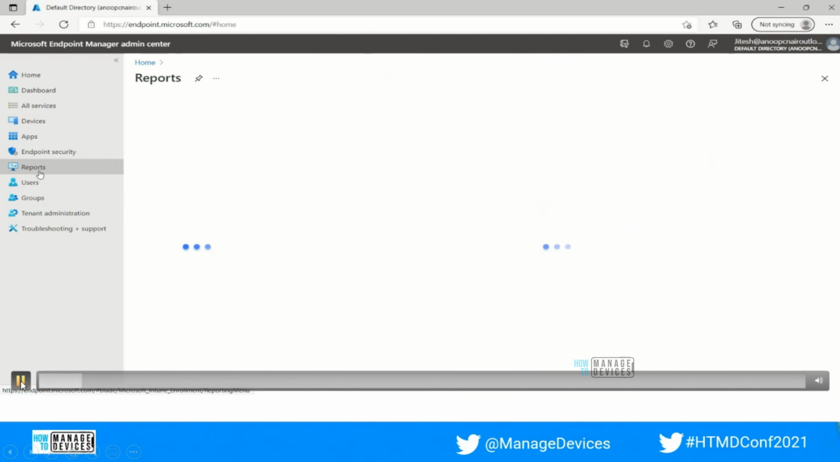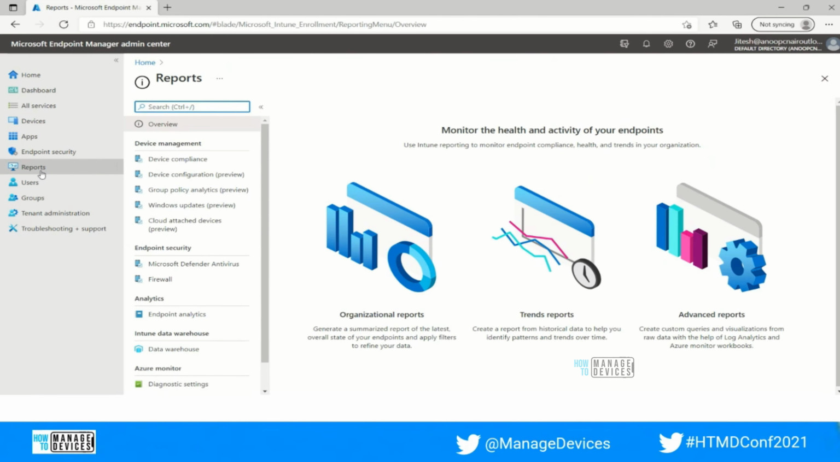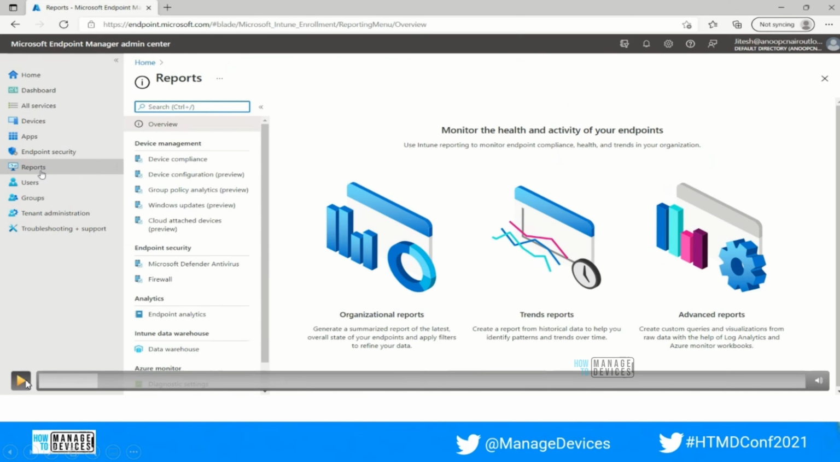So again, we need to move to the MEM console where we need to click on the reporting node. And here you can see we have different reporting options which Intune provides by default. So we are going to click on Windows update, which is under preview, but it is fully supported by Microsoft. Even in case of any issue, you can directly connect with the product team and log your query. And in case they feel this should be implemented with the upcoming GA, they will consider that request as well.